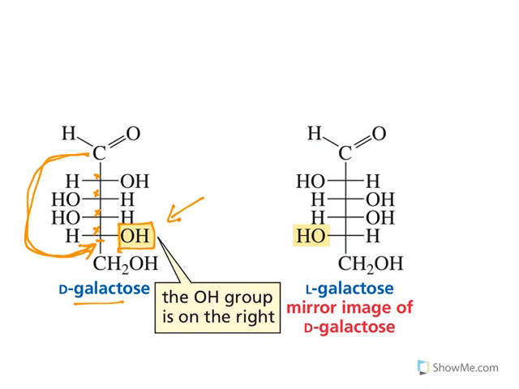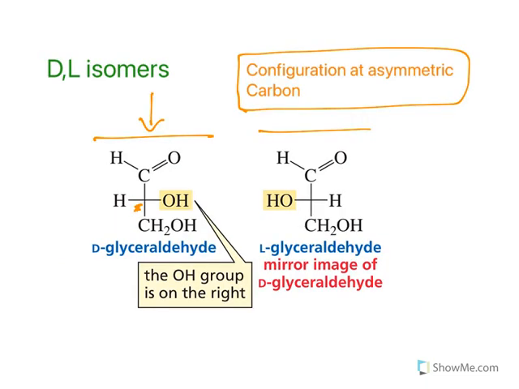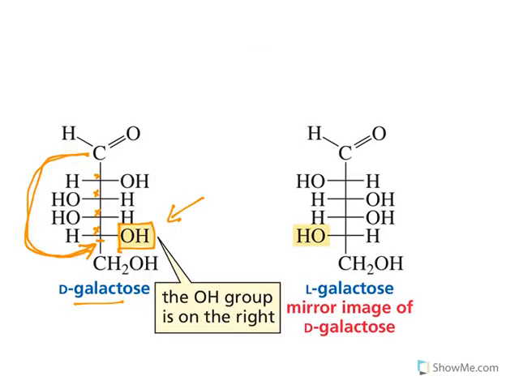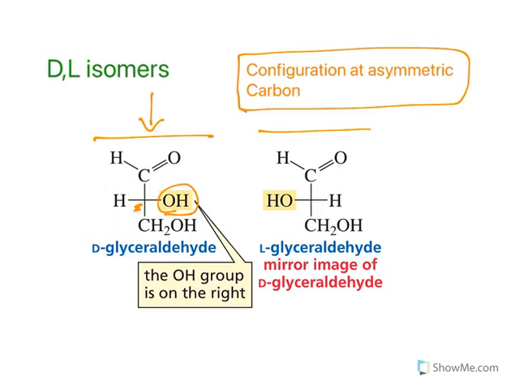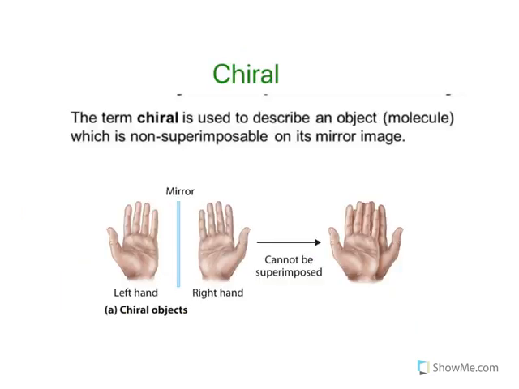On glyceraldehyde, what do you have? On the right side, you have OH. Similarly, if you have OH on the right side, it is considered as D. If it is on the left side, it is considered as L. So this is about DL isomers. Remember, this is depicted as capital D and capital L. What do they talk about? They talk about configuration at asymmetric carbon. So this is about DL isomerism.